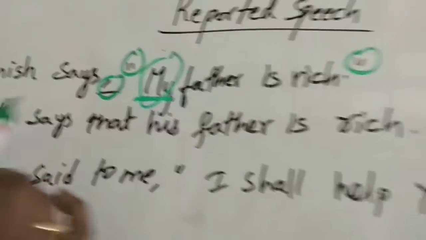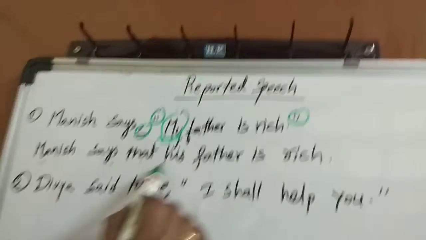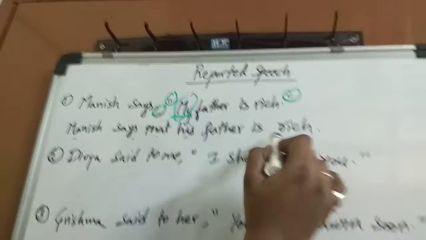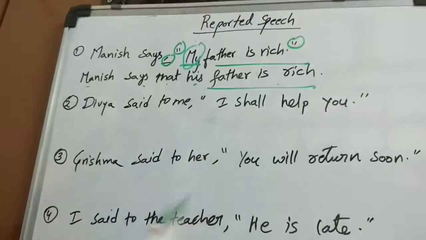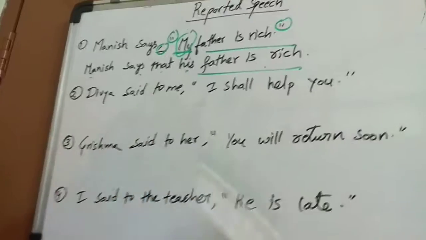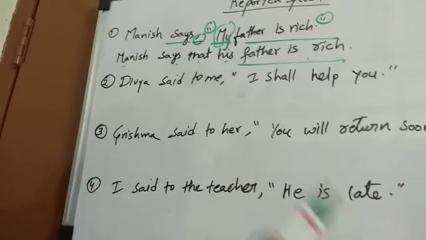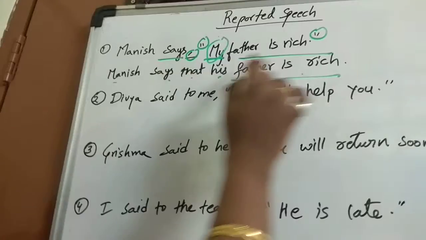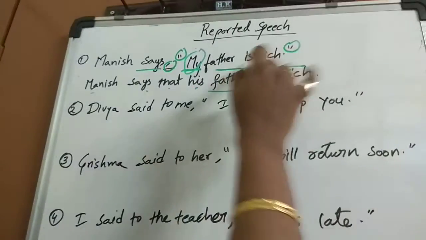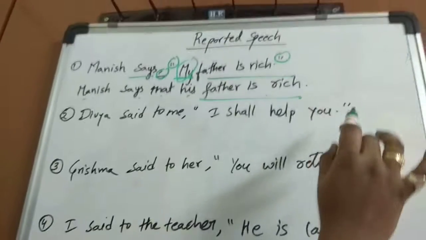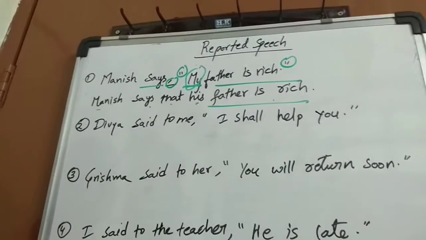For example, Manish says, "My father is rich." becomes Manish says that his father is rich. Now we have not changed the tense. It is the same. Why is that so? Because if the reporting verb is in present tense or future tense, then the reported speech verb will not change. That means the tense remains the same. It is in the present tense, so we didn't change the tense.